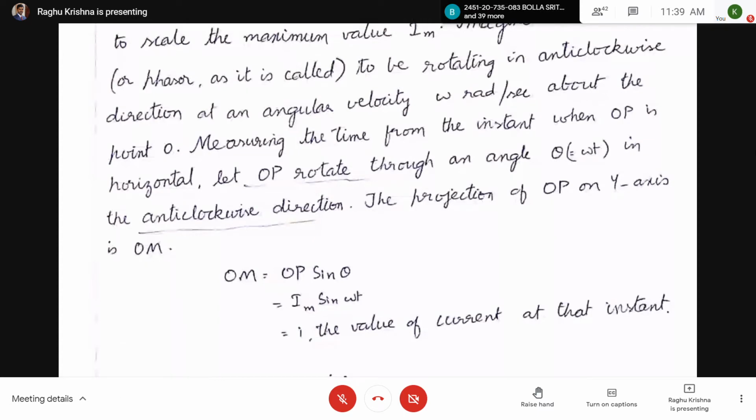Okay, let OP rotate through an angle theta in anti-clockwise direction. Now here OP has already rotated an angle theta. The important point is the projection of OP on y-axis is OM.